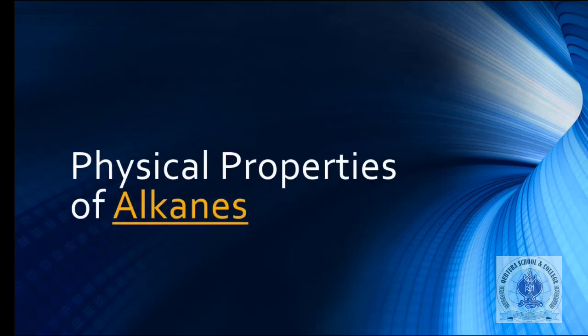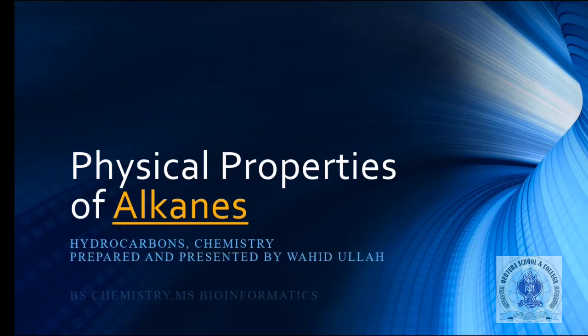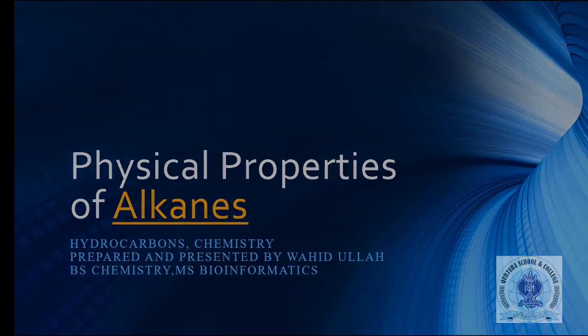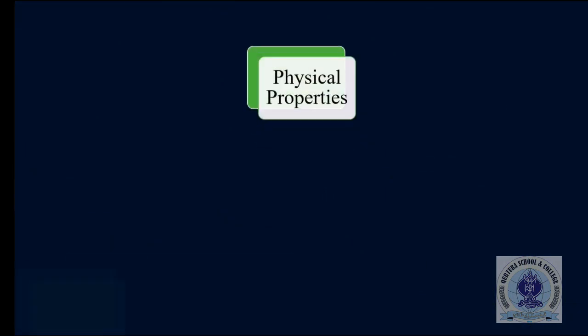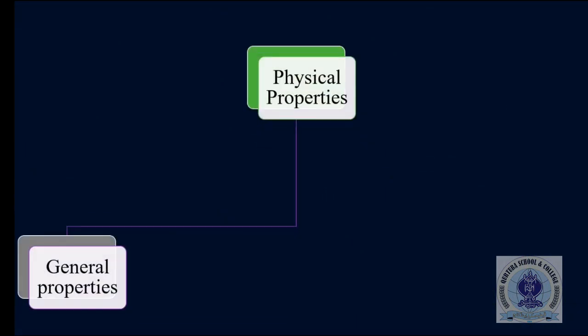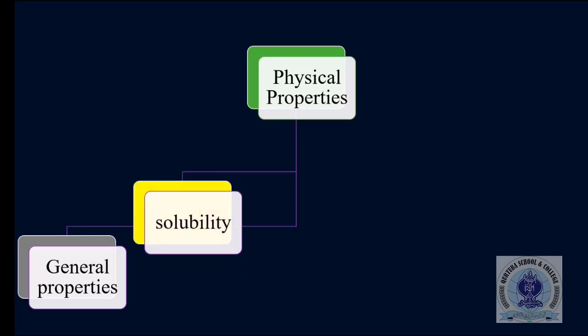Dear students, we had started our fourth chapter, hydrocarbons, and today we are going to study the physical properties of alkanes. So what will be our today's lecture content? It consists of many parts. In the first part we are going to study some general physical properties related to alkanes. The second property is the solubility of alkanes. It means alkanes are soluble in which kind of solvent, whether polar or non-polar.